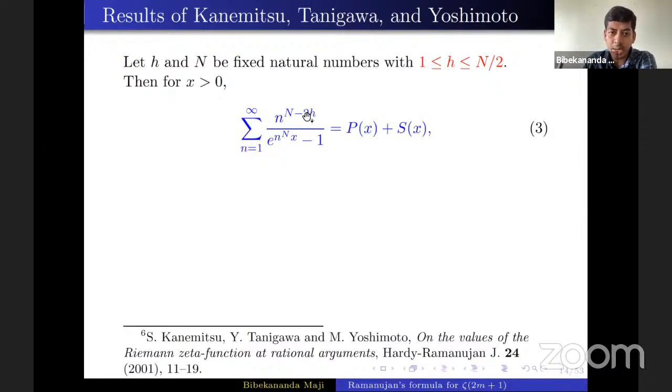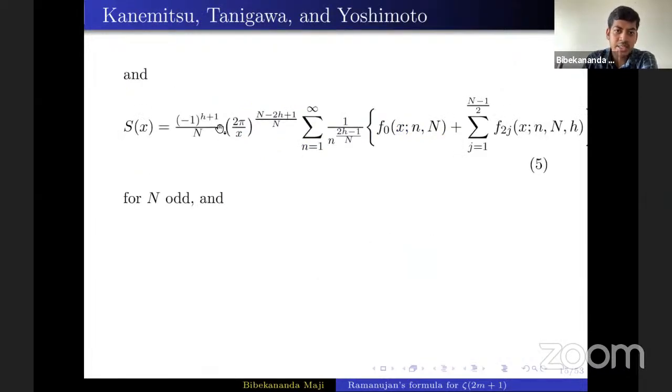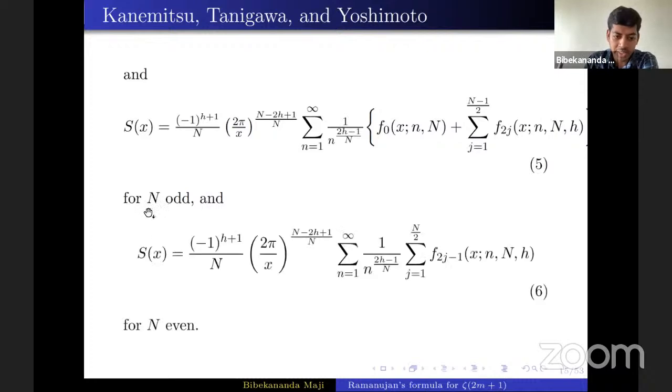This Lambert series is equal to P(x) plus S(x), where P(x) is some term involving the Riemann zeta function and gamma function. No need to remember these terms; just remember that they studied this Lambert series. S(x) is also an infinite series with complicated terms, which depends on the parity of n: when n is odd it is one thing, and when n is even it is something else.